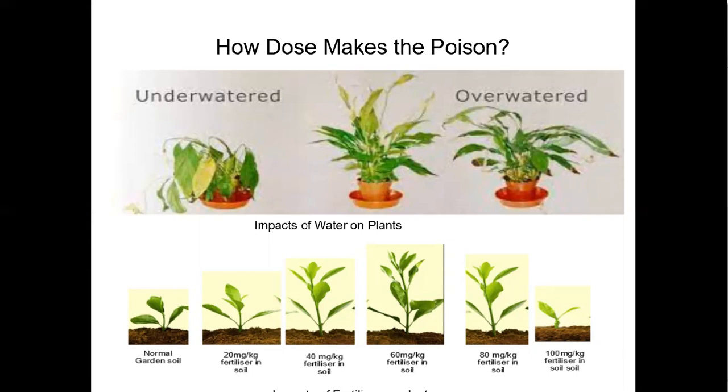Similarly, you can see here another example of fertilizers. Here in normal garden soil, the plant looks like this, and if we increase the amount of fertilizer slightly, then it will look like this. And if we increase up to a certain limit, up to a certain dose, the plants can grow easily. After that, it adversely impacts the plants, reduces their size, and sometimes it leads to death. So we can clearly understand from here how the dose makes the poison.